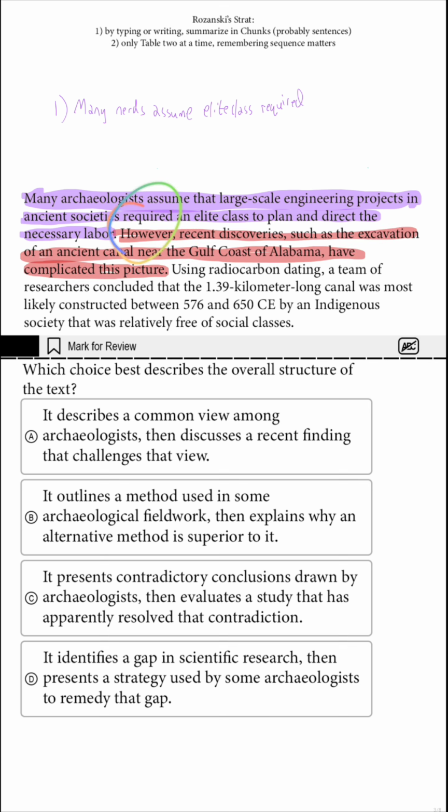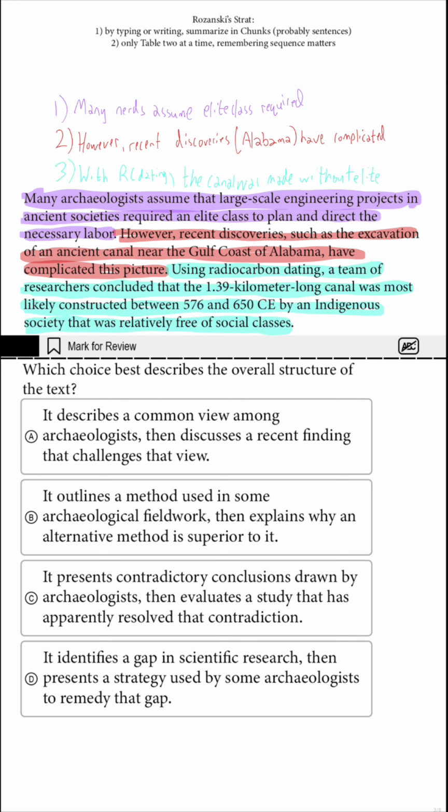I've got a little signal element, and I don't want to drop it from my chunk. However, recent discoveries have complicated things. The final sentence gets its own little chunk too: with radiocarbon dating, the canal was made without an elite. I feel good about this, so I'm going to start engaging with my answer choices.